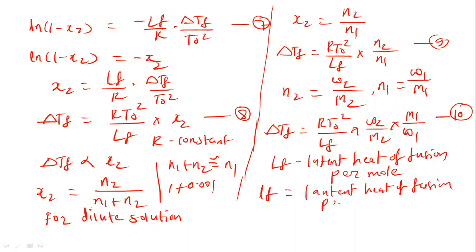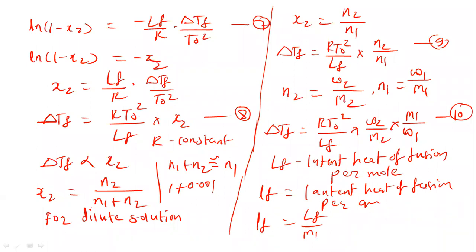So let us convert capital LF to small lf. We divide by the molecular weight of the solvent. So small lf is equal to capital LF divided by the molecular weight of the solvent, that is M1.